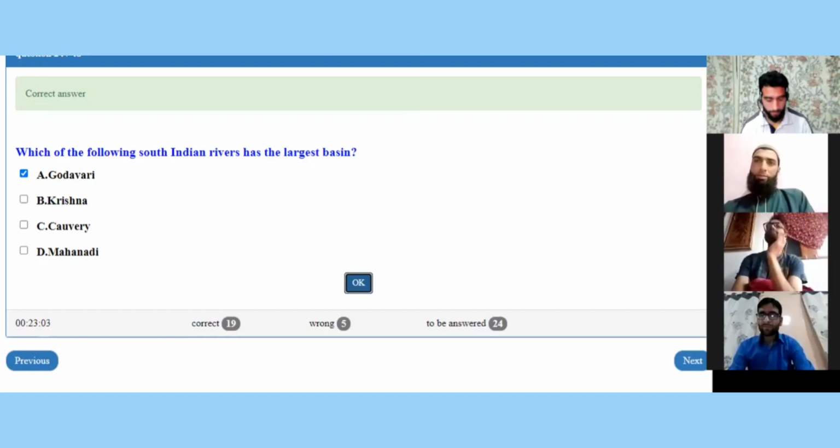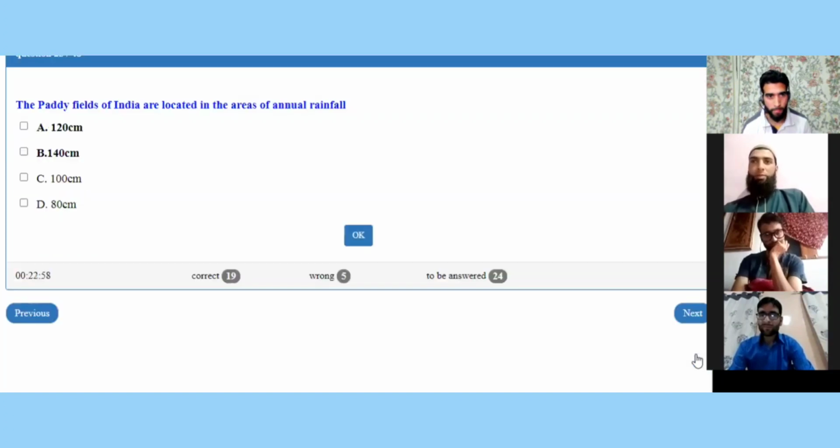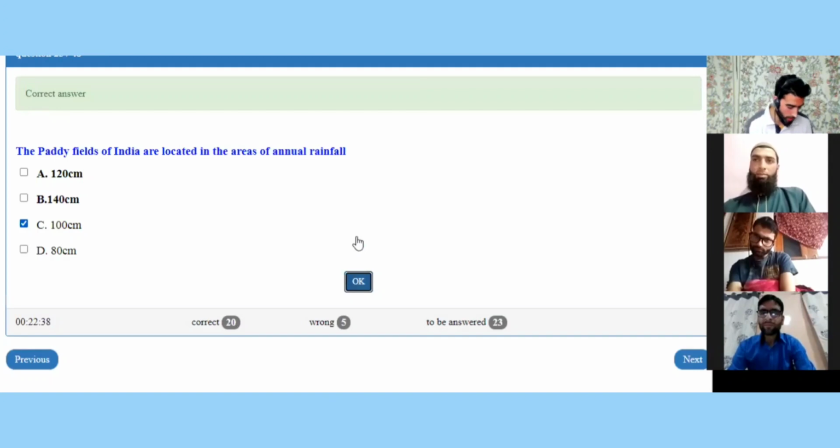The next question on the screen for Mr. Tawheed. The paddy fields of India are located in the areas of annual rainfall 120 centimeter, 140 centimeter, 100 centimeter, or 80 centimeter. C part. C part. Let me log the answer. Yes, it is the right answer. So you have got 4 more points.